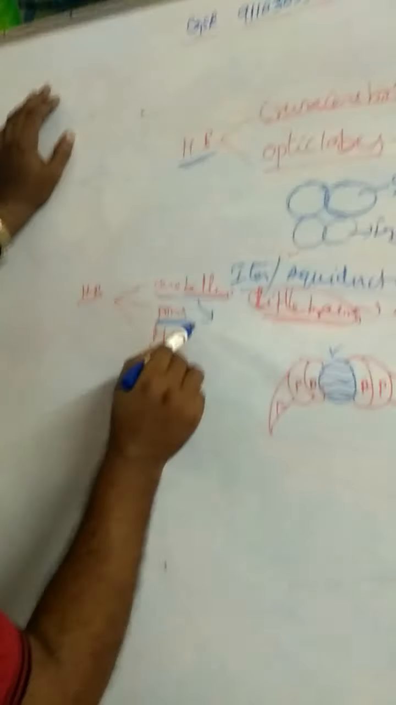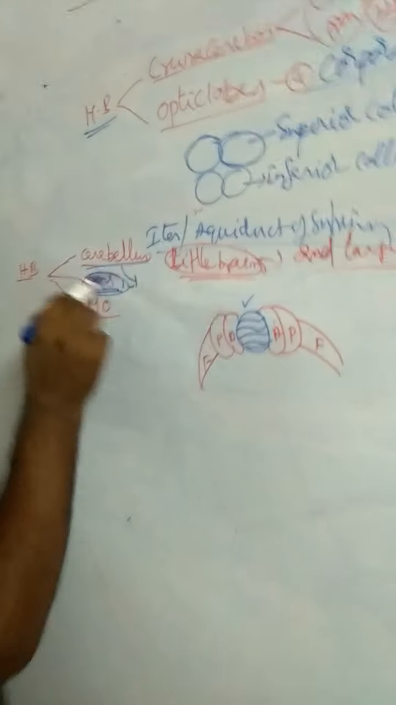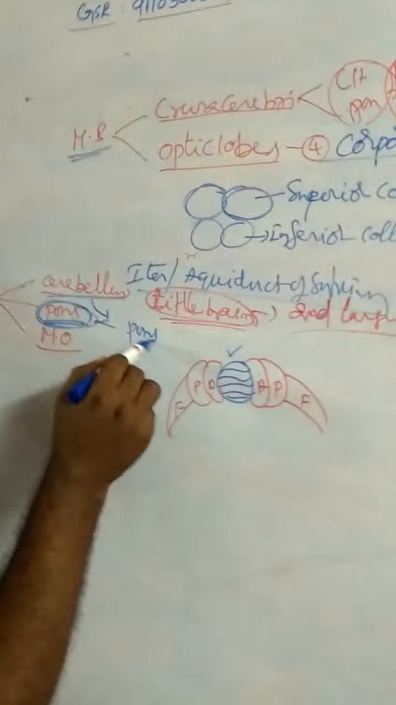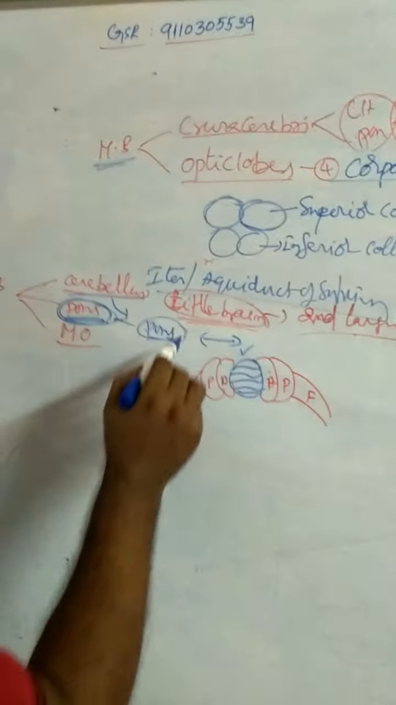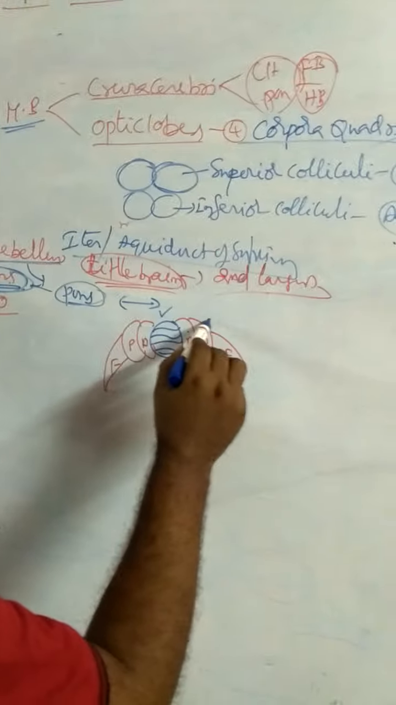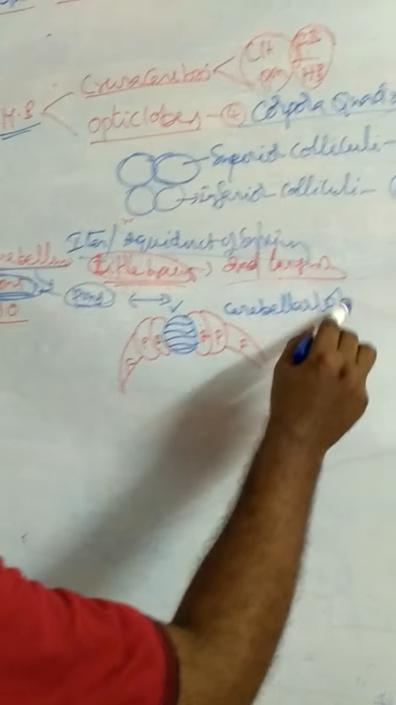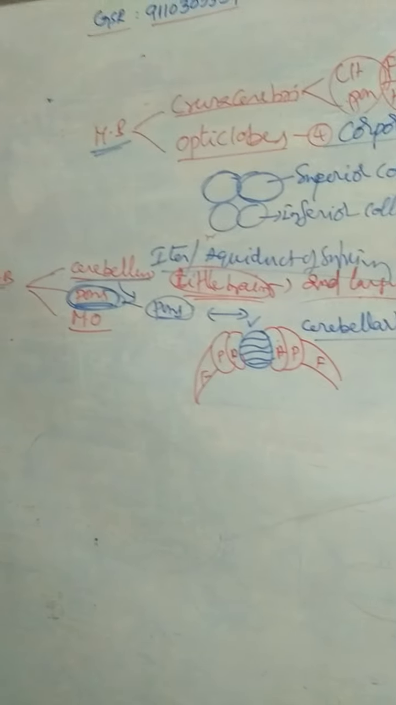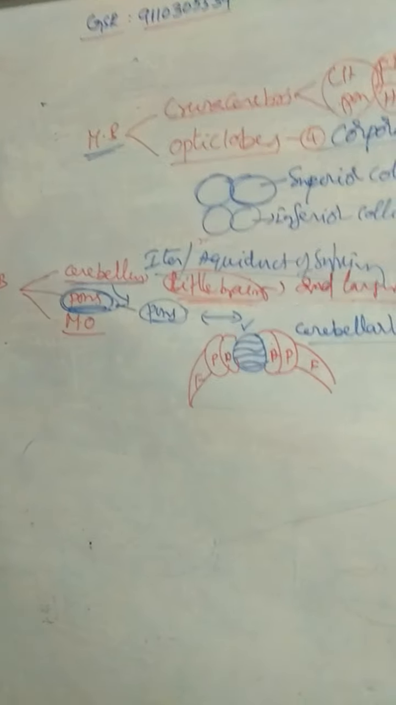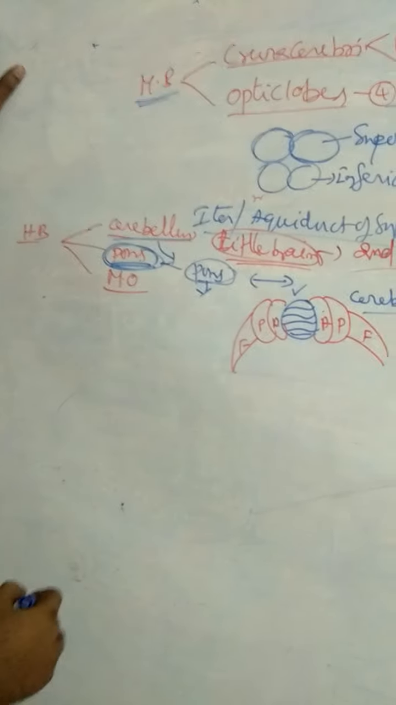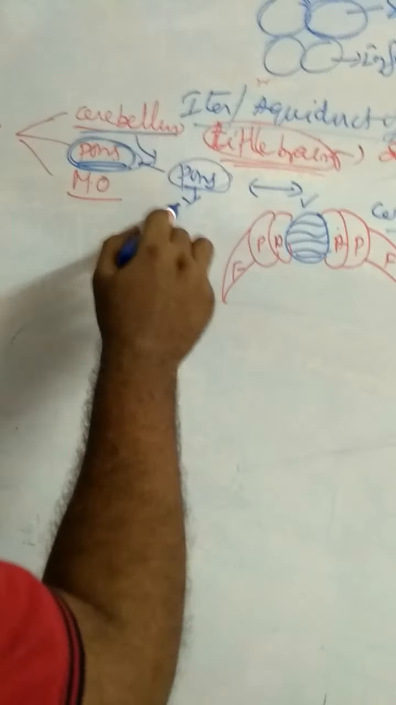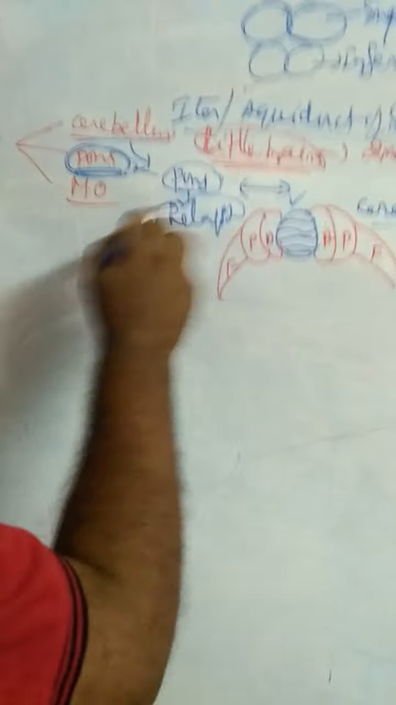Left and right parts of the cerebellar lobes are connected by a connection called the pons varolii. So pons varolii is the connection between left and right parts of the cerebellar lobes. Pons varolii acts as a relay station. Which one acts as relay station? Pons varolii.